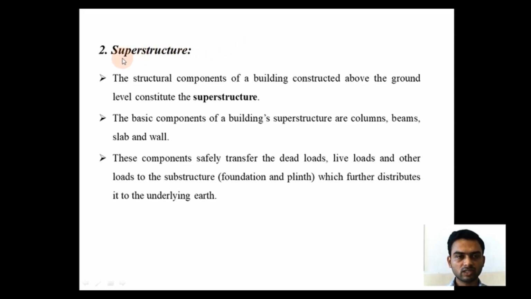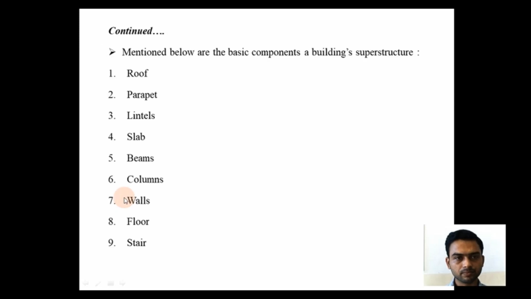The second component of the building is the superstructure. The structural component of the building constructed above the ground level constitutes the superstructure. The basic components of building superstructure are columns, beams, slab and wall. These components safely transfer the dead load, live load and other loads to the substructure which further distributes it to the underlying earth. Mentioned below are the basic components of the building superstructure: roof, parapet, lintels, slab, beams, columns, walls, floor, stairs.